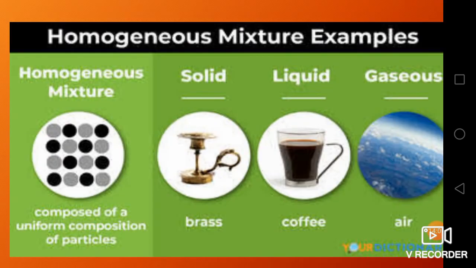So here you can see few examples for mixture. You can see the last picture here, air, which is a mixture. Air that we breathe is made up of different gases like nitrogen, oxygen, carbon dioxide, water vapor.